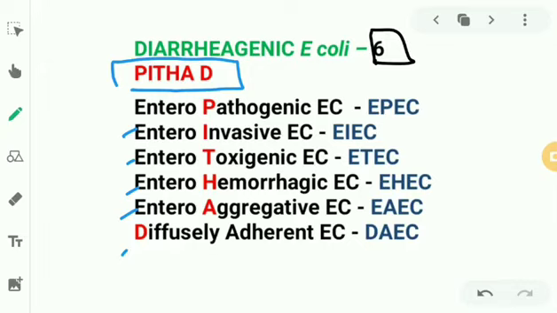Now, what predisposes to getting a urinary tract infection? Females. Why females? Because they have a shorter urethra, closer to the outside exterior, so more chance of getting an infection. And if there is any urinary obstruction, there will be retention of urine at that site, favoring more bacterial growth, predisposing to a urinary tract infection.